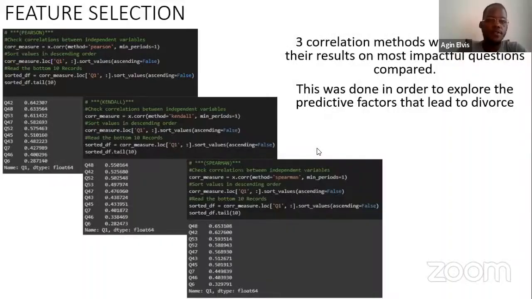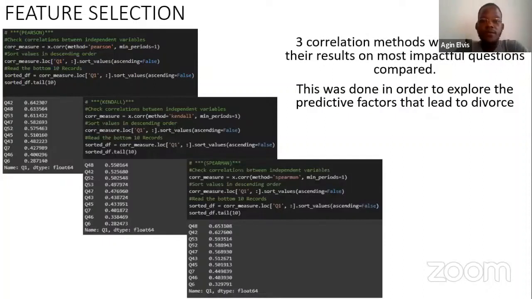All right, so my name is Agin Elvis. I'll be sharing the feature selection bit. Our main problem in this case was to determine, given a set of questions, are we able to predict if a marriage will go on or if those people are going to divorce? So what we needed to do first was figure out which questions we need to ask. So we did feature selection with 3 correlation methods and then compared the results.